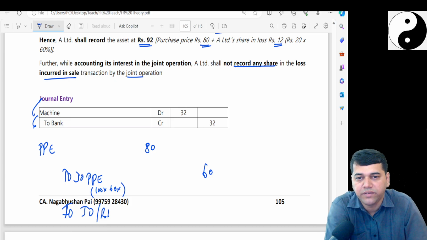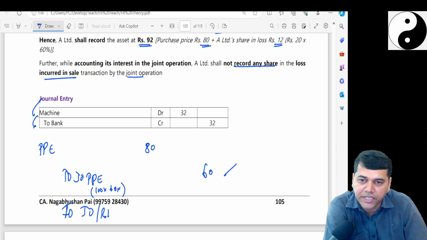JOPP is 60, PP 92, because I am going to recognize my share of loss.